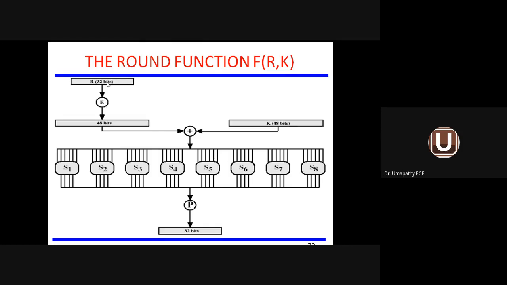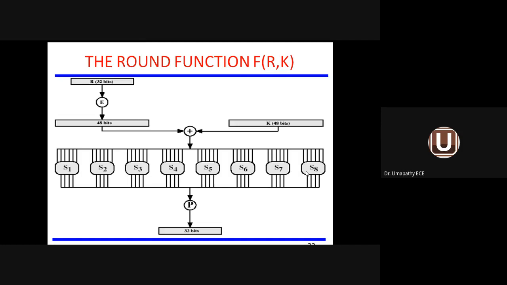The right block, 32-bit in size, is coming inside. Expansion permutation E converts 32 to 48-bit. It comes here. The sub key generated by the algorithm, 48-bit, comes here. Both are added. We are getting a 48-bit combination. 8 boxes are available, 8 substitution boxes.